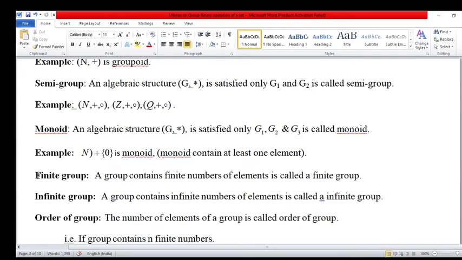Now finite group. This is again a most important definition. Any group containing a finite number of elements is called a finite group. This is an important line. Infinite group: a group containing an infinite number of elements is called an infinite group. Both definitions are most useful for the objective questions and for the study.